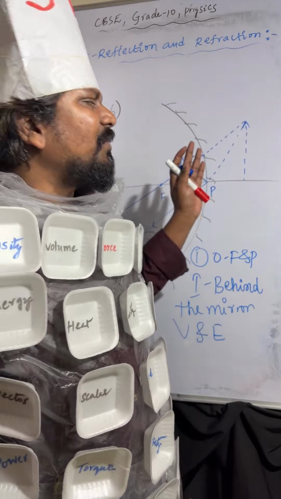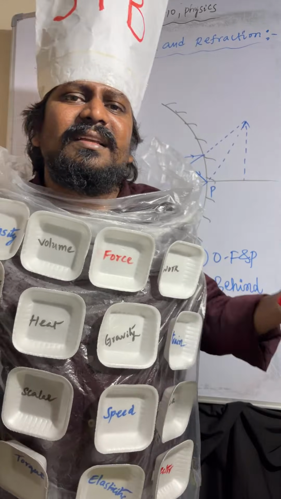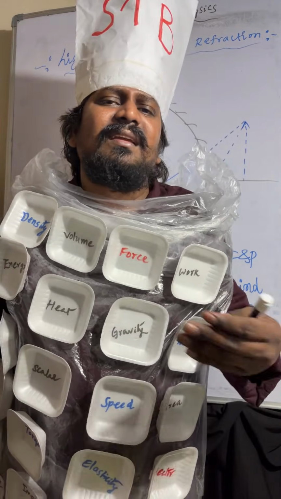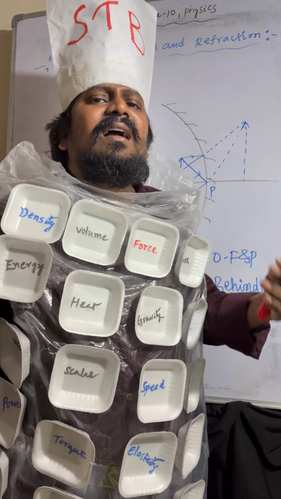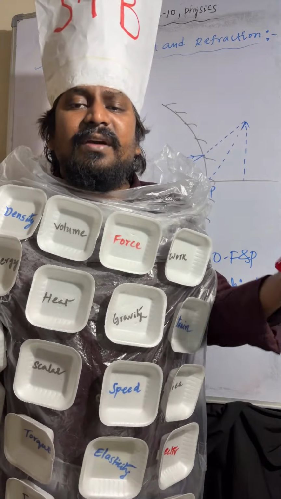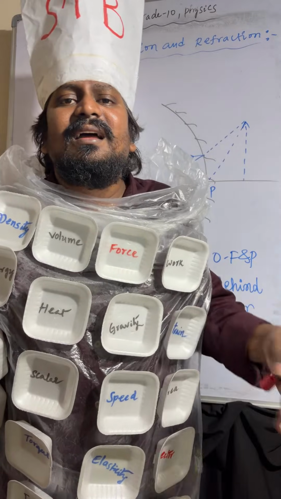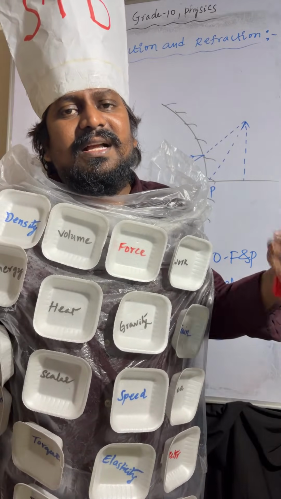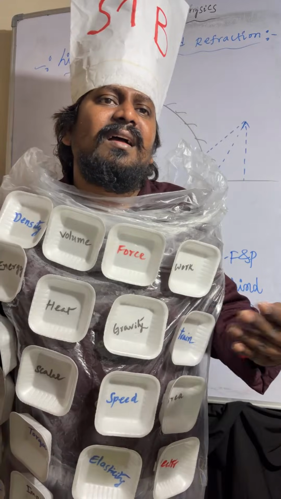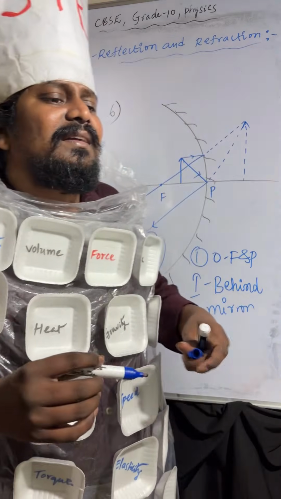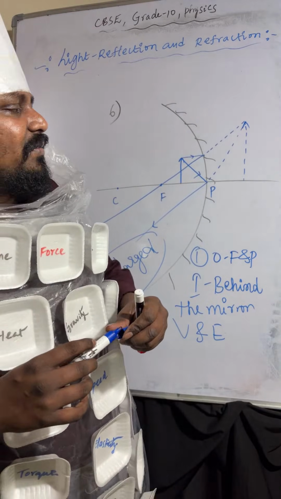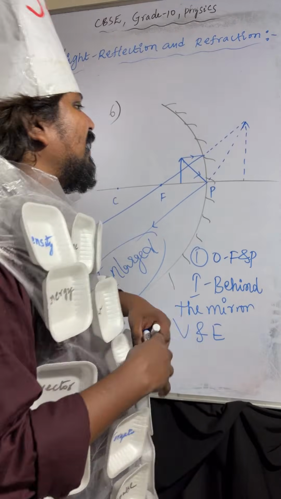Image is formed behind the mirror. Nature of the image is virtual, erect, and enlarged. Virtual and erect, enlarged. That is very important.